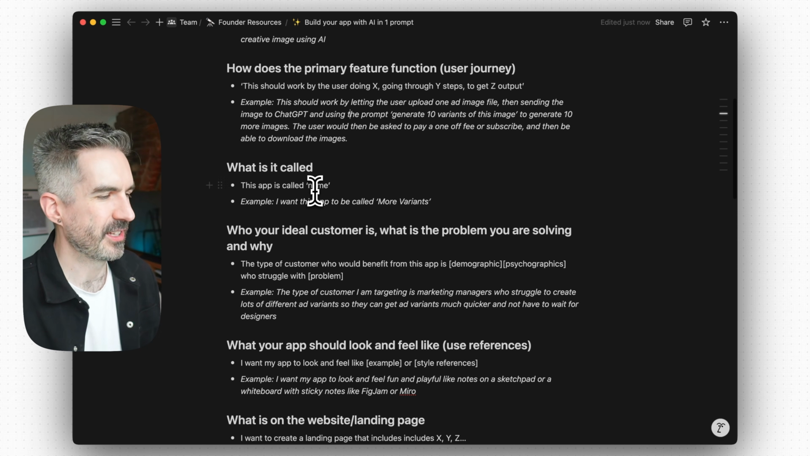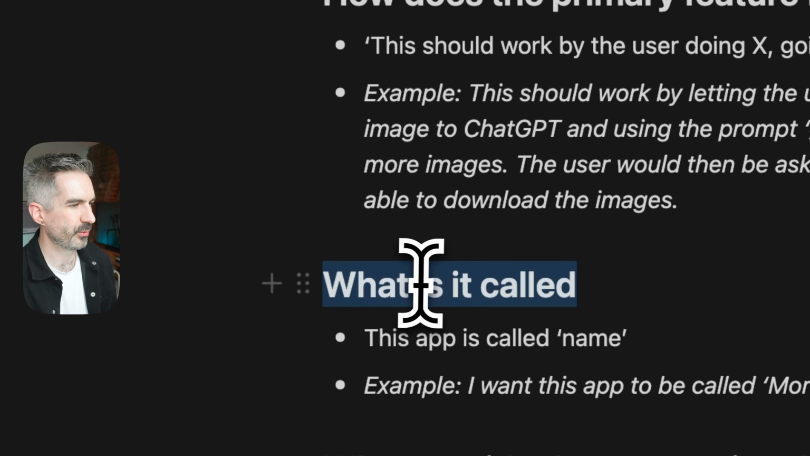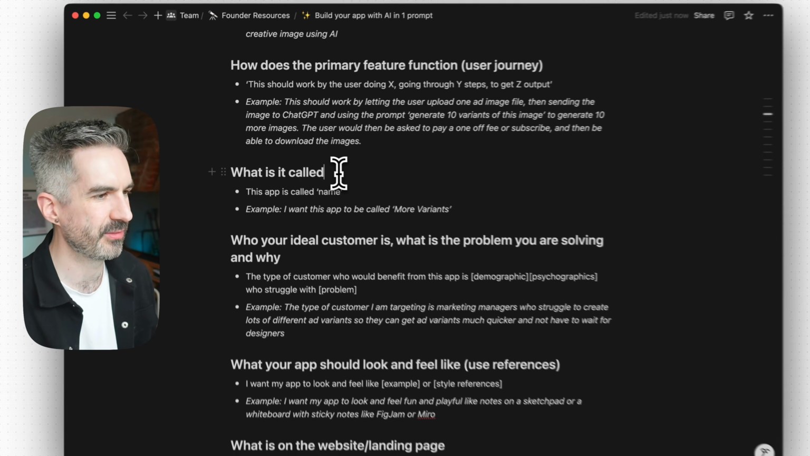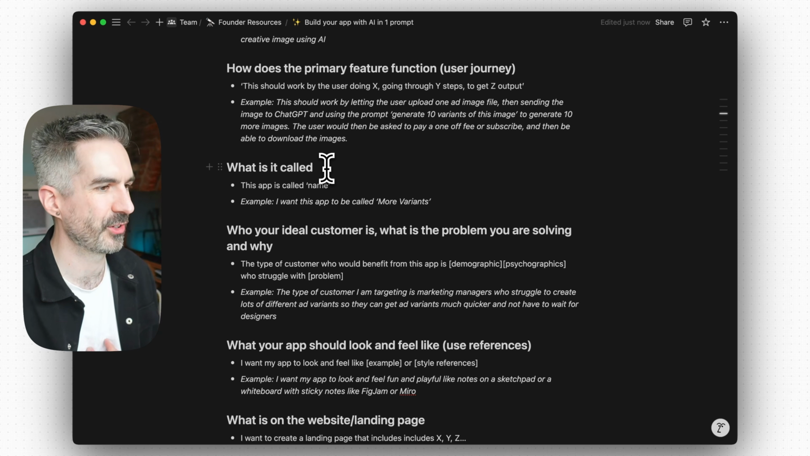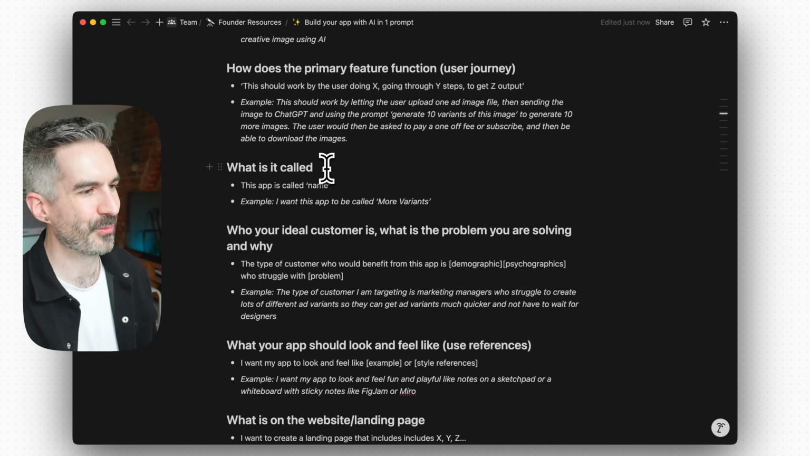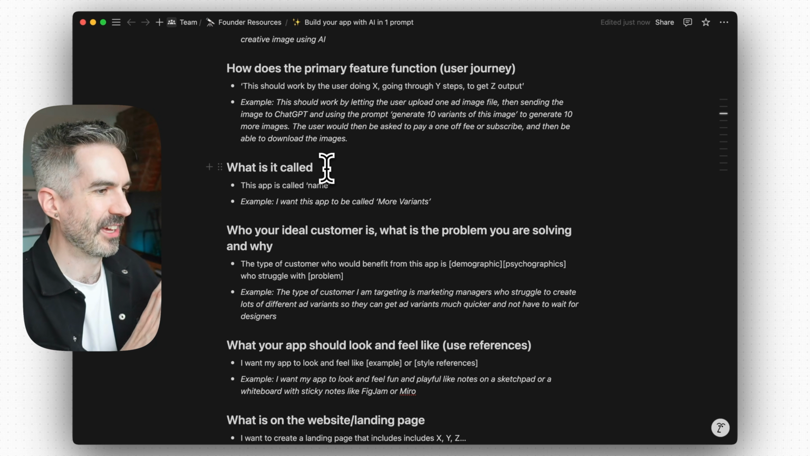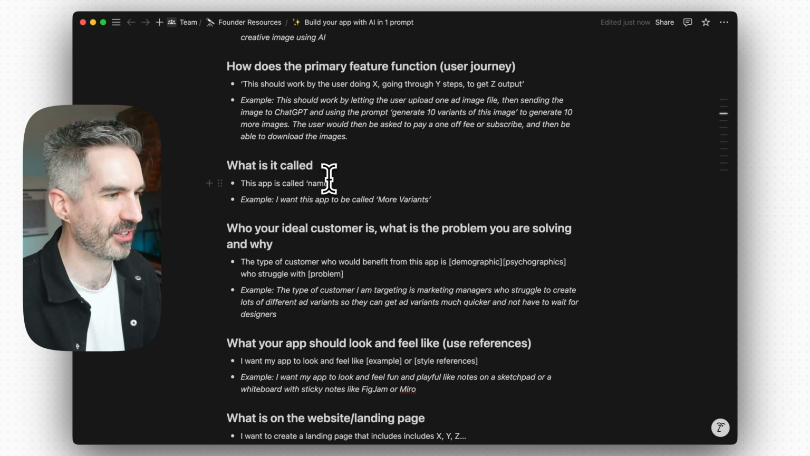I then like to add in what the name of the app is as well, because, to be honest, sometimes you can leave this up to the AI and it can come up with quite a good name that's maybe better than one that you could have created. So if you can't think of anything, just leave it up to the AI to figure it out. So just leave this section out.